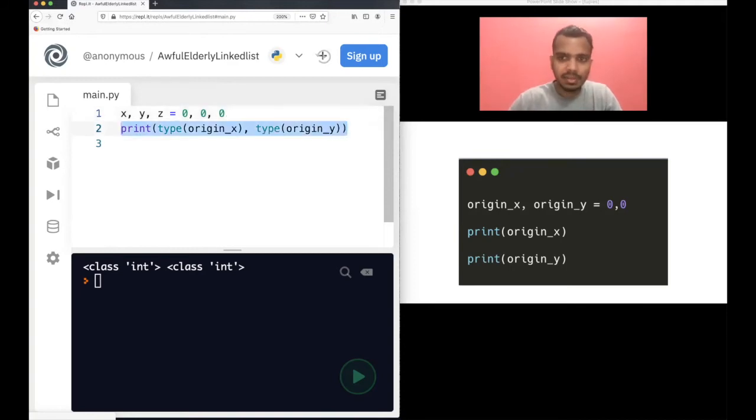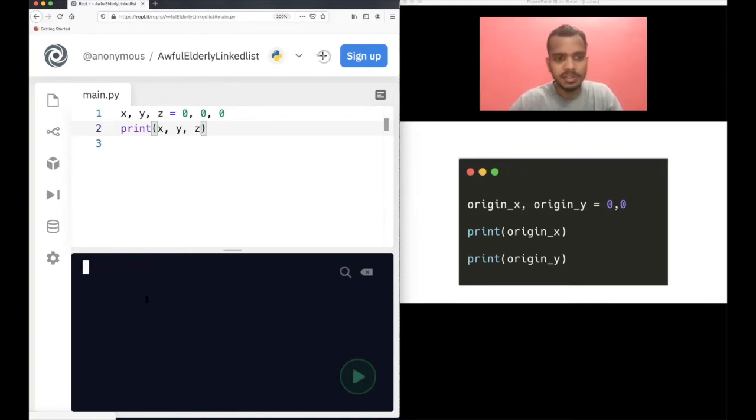Like in this case, this is not a tuple, this is integers. X, Y, and Z are integers here. Let's print X, Y, and Z. Let's see the output. It should be 0, 0, 0, right? Let's change this to something like this, and you will see 0, 1, 2, right? So in this case, it's an integer, not a tuple. So that's what the difference is.